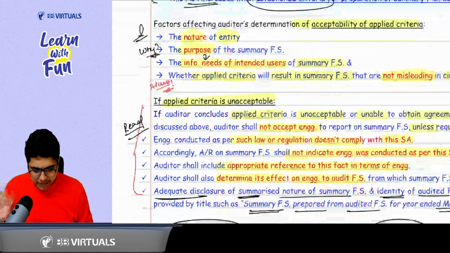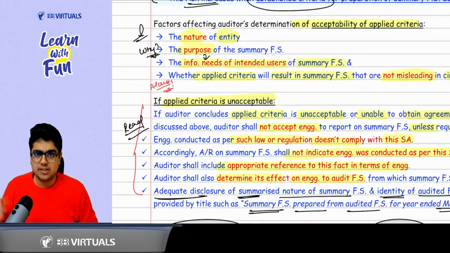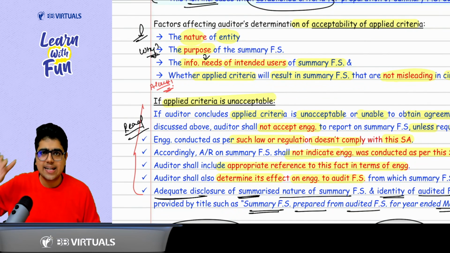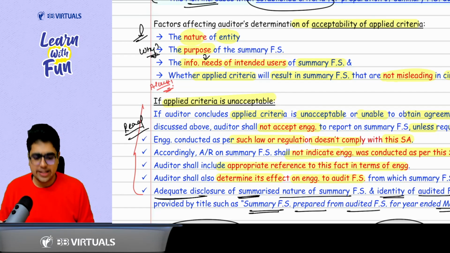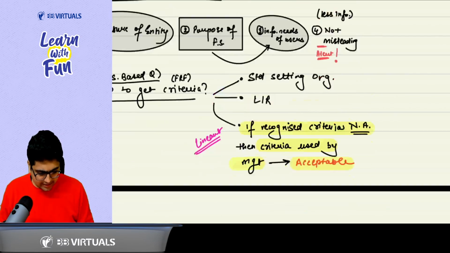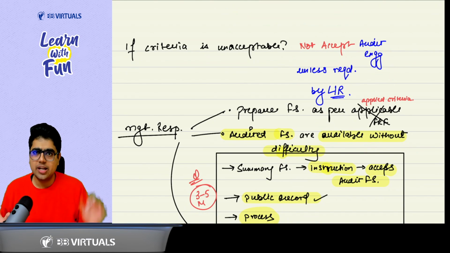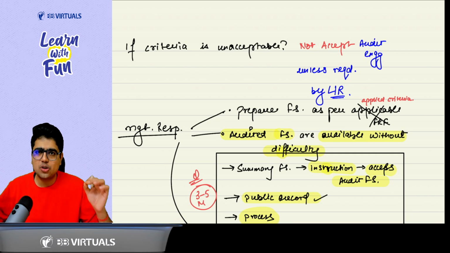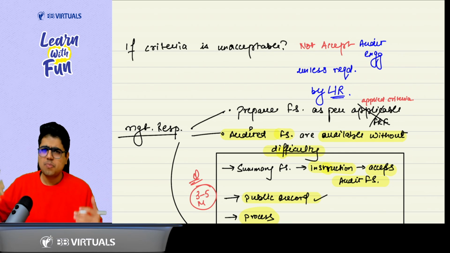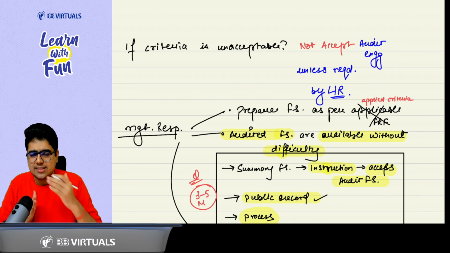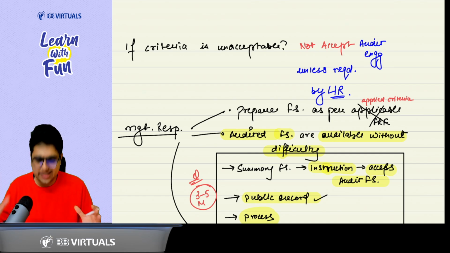Got it? If the applied criteria is unacceptable to you, then in that case don't accept the audit engagement. You should not accept the audit engagement unless required by law or regulation. If law or regulation requires you to accept the audit engagement, then you can accept it, but in that case it will not be considered an audit done as per the standards on auditing. Is this part clear? Yes sir.